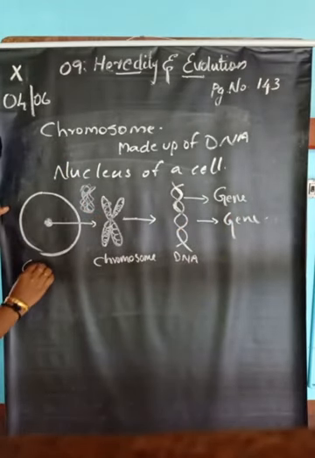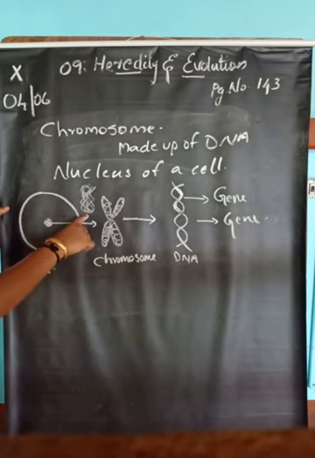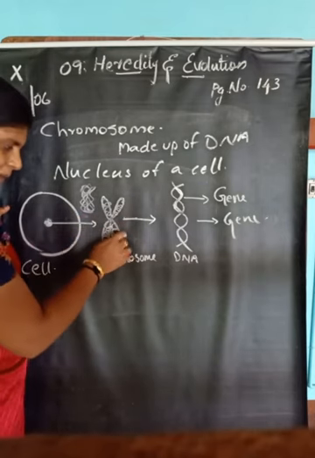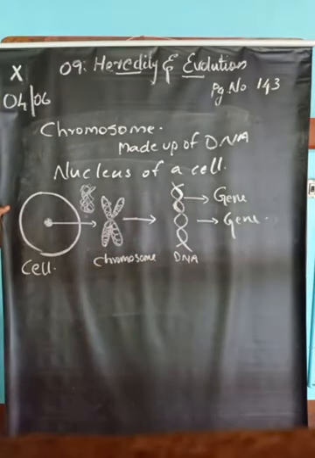So this is a cell, the center of the cell is the nucleus, which contains thread-like structures called chromosomes. A chromosome is made up of DNA, and a particular unit or segment of DNA is called a gene. Genes carry the hereditary information.